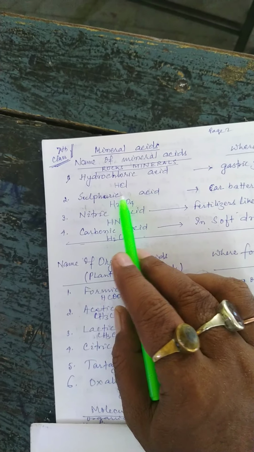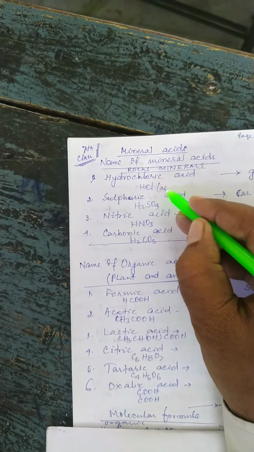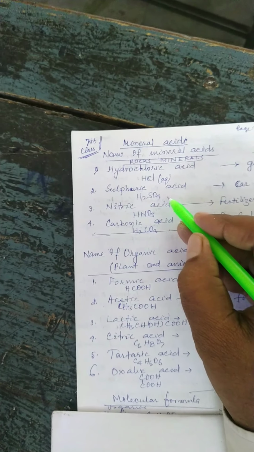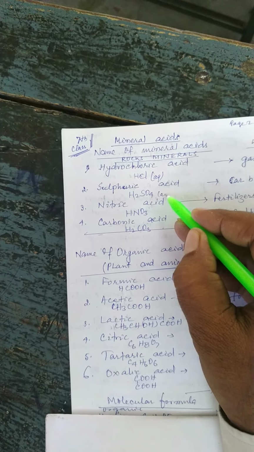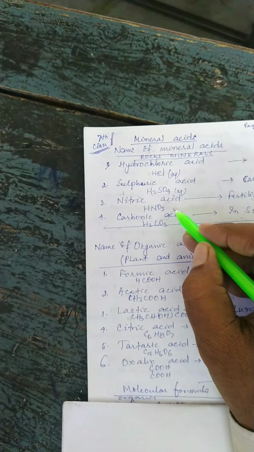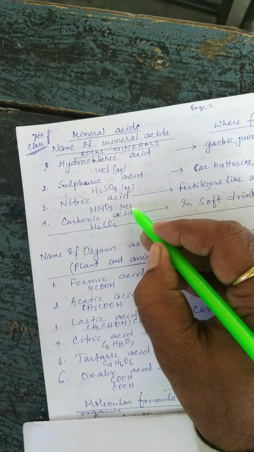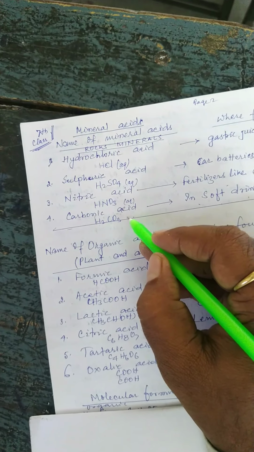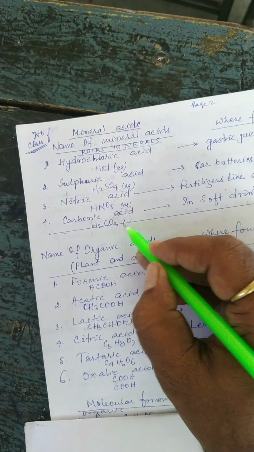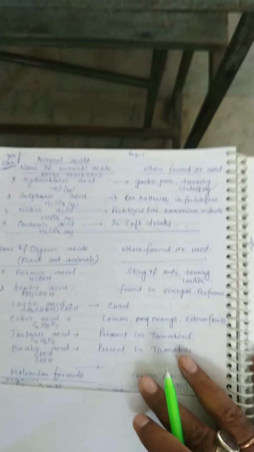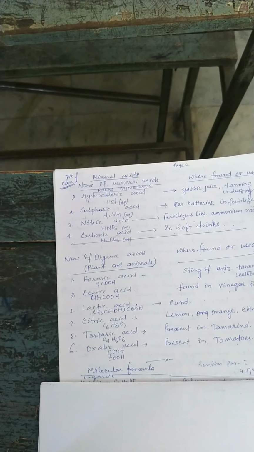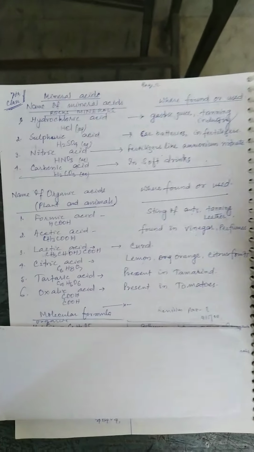Hydrochloric acid, HCl aqueous; sulfuric acid, H2SO4 aqueous; nitric acid, HNO3 aqueous; carbonic acid, H2CO3 aqueous. Aqueous acid means the acid is always found water soluble.